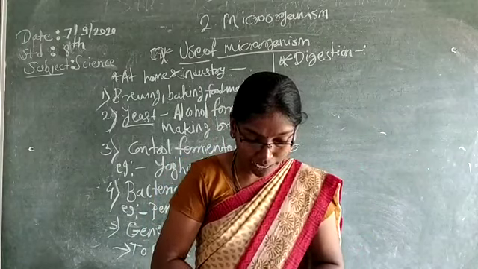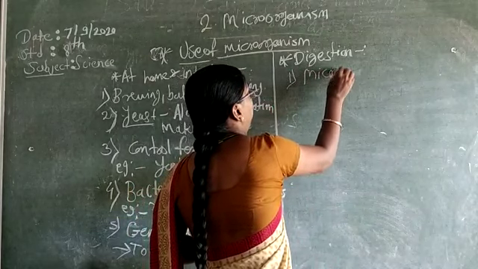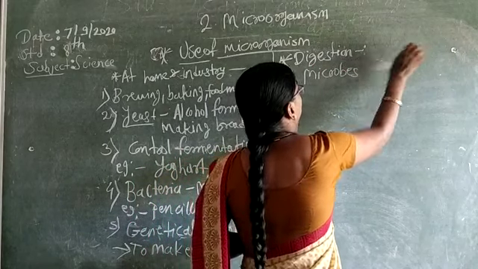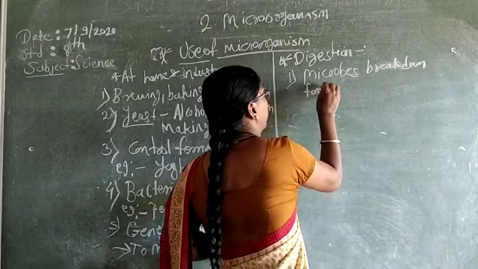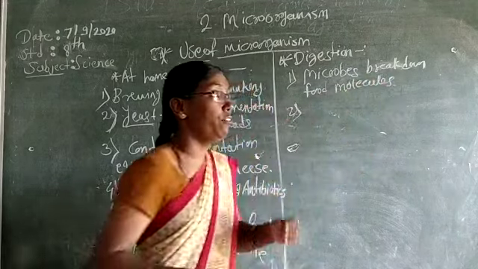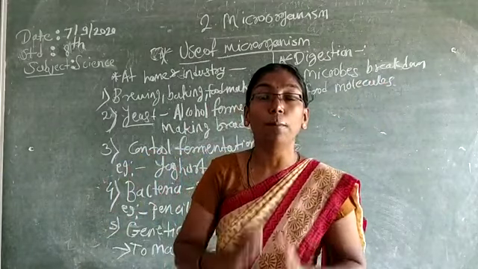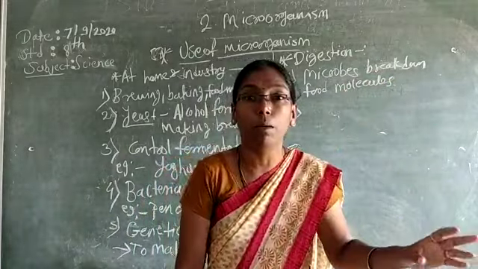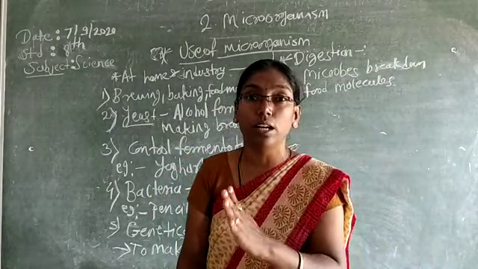So how is it? Microbes break down food molecules. First point, microbes. When we eat food, it goes into the stomach in a complex form, and that complex material can be broken down into simple form only with the microbes.